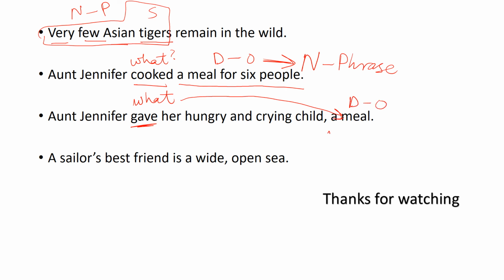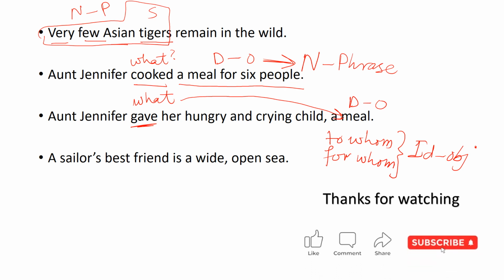Now you are required to ask a question. Direct object से आप पूछो to whom or for whom, right? And the answer of to whom or for whom is always an indirect object. Let me justify it. Aunt Jennifer gave what? A meal. To whom? Her hungry and crying child. So her is an indirect object, and hungry and crying child is attached with her. So her hungry and crying child is actually a noun phrase, right?